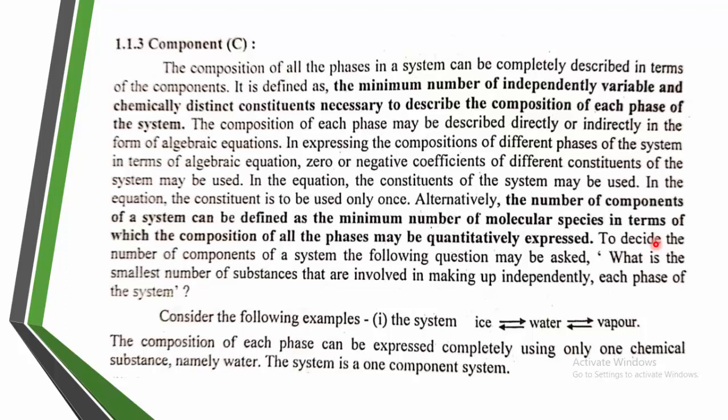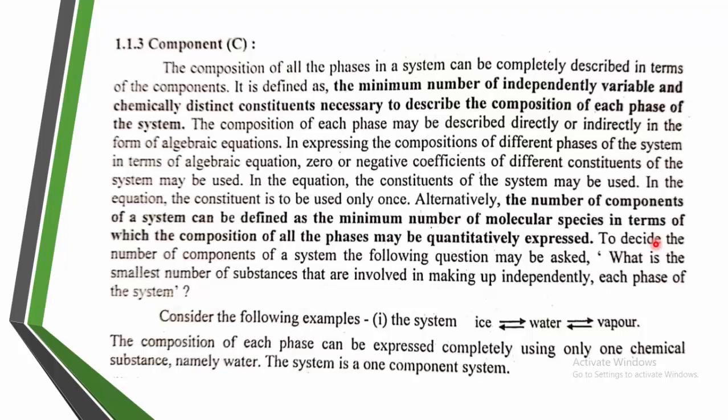Means, for example, in this case the same ice is taken. Ice is a one component system, which means ice has only one molecular species as its composition. This composition can be converted to water, and the water composition can be converted to the vapor phase. Here water is a single component system, having a single molecular species.